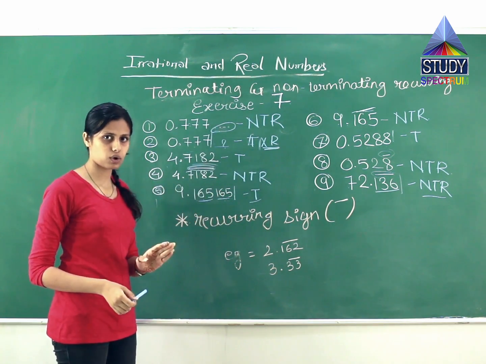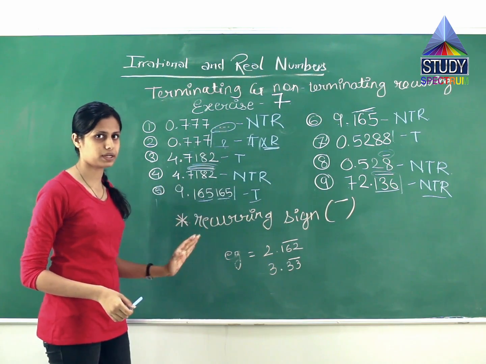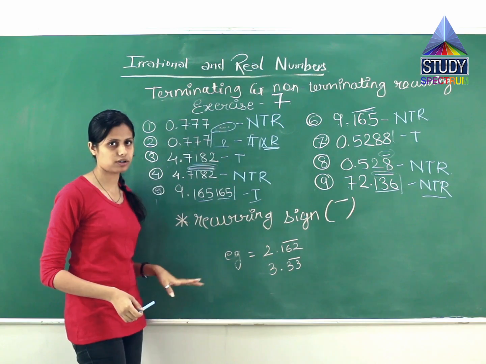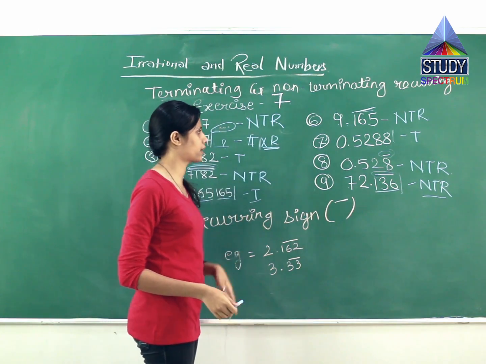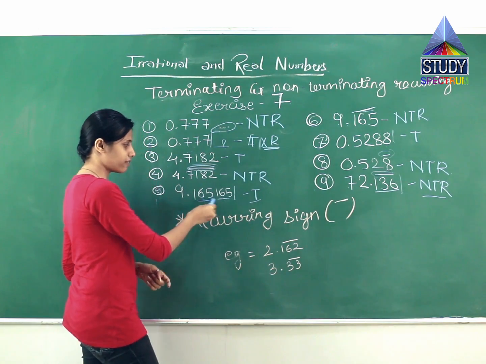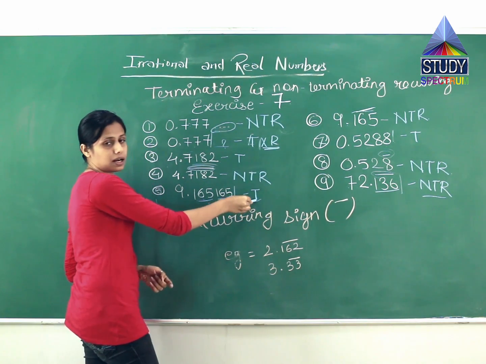There is a difference between repetition and recurring. If it repeats, it's okay, it's terminating although it repeats. But if it is repeating again and again, then it is not terminating and it is a recurring one. Over here it is 9.165. See, 165 is here also, but here it is twice, yet this is terminating.